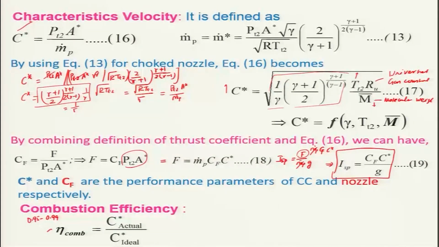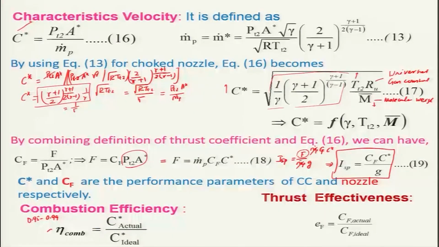In a similar way, we can also define the effectiveness of the thrust coefficient. We call it thrust effectiveness, which is basically the ratio of CF actual divided by CF ideal, and these values also vary around 0.92 to 0.98 or so.